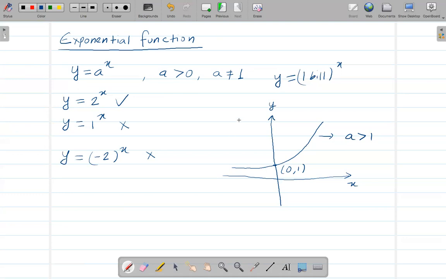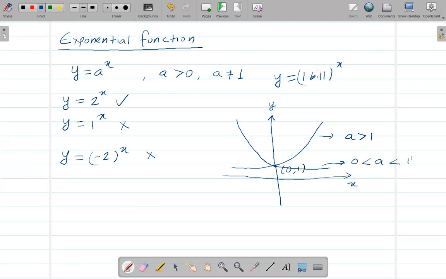And we're going to have this exponential decreasing, or we can also say exponential decay. All right, so still this is going to go through (0, 1), and the graph of this, something like this, is if a is in between 0 and 1.